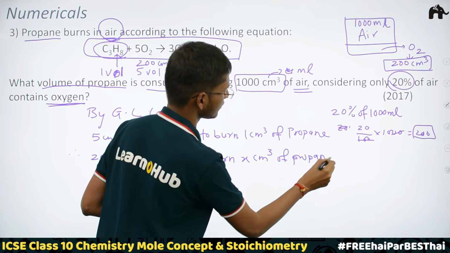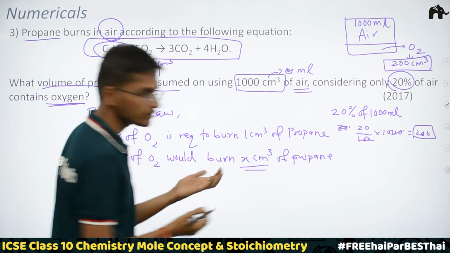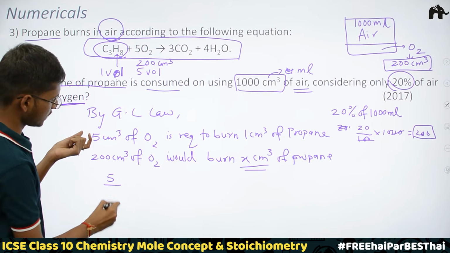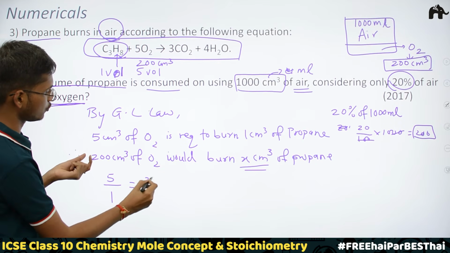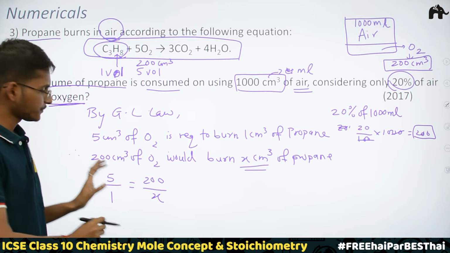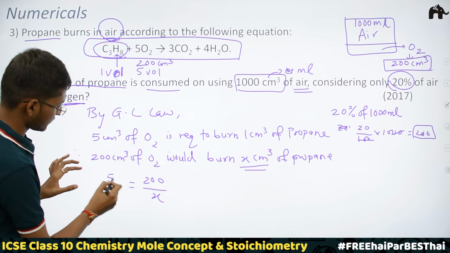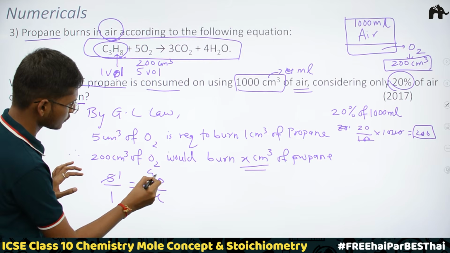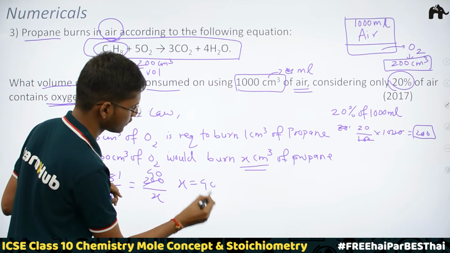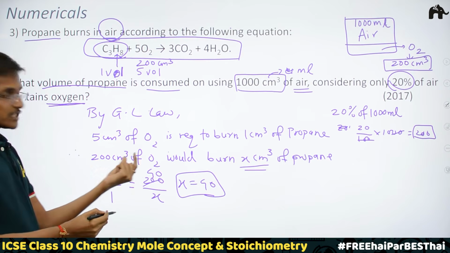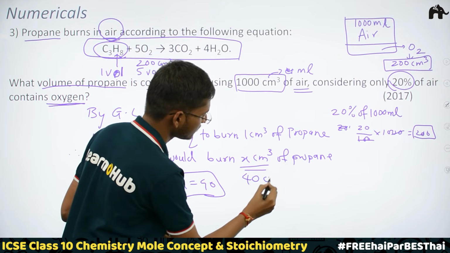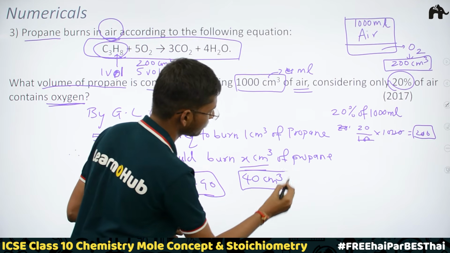Now we have to just find out the value of this x and our job is done. So 5 upon 1 is equal to 200 upon x. Direct proportion. So 5 1s are 5, 5 4s are 20, 0. So x is equal to 40. This means that 200 cm cube of oxygen would burn 40 cm cube of propane.